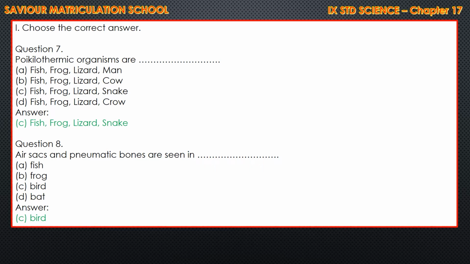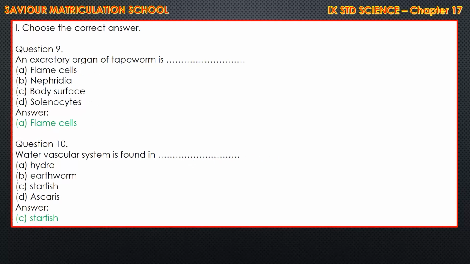Air sacs and pneumatic bones are seen in bird. Option B is the correct answer. And ninth one, an excretory organ of tapeworm is flame cells. Option A is the correct answer. Then last, choose the correct answer. Water vascular system is found in. Option C is the correct one, starfish.